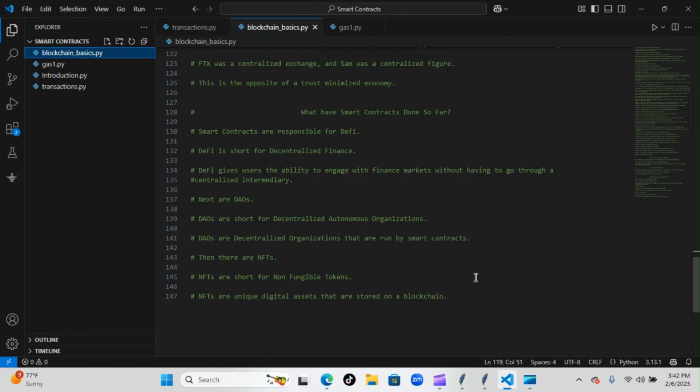Now, again, those are just some of the concepts that we ended the module with. We did finish the blockchain basics, and we did move on to transactions. Pretty much that module was a download on the wallet and going over transactions and how to implement them, but we'll touch on that tomorrow. Today, I just wanted to focus on getting this module done, the blockchain basics, which we have done.